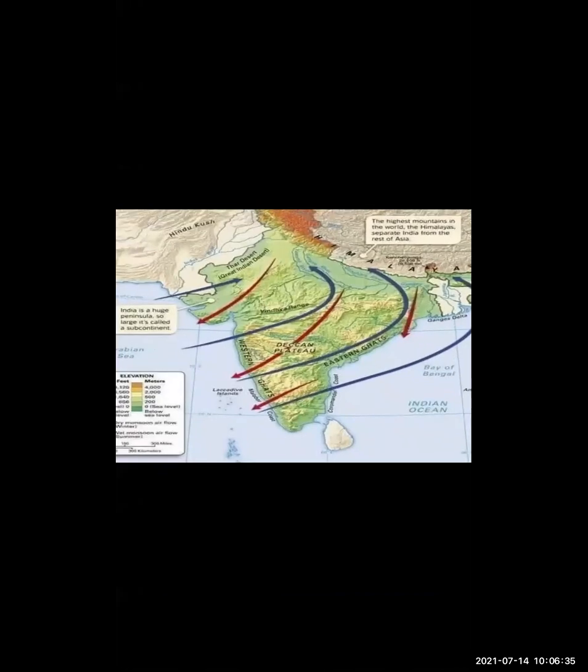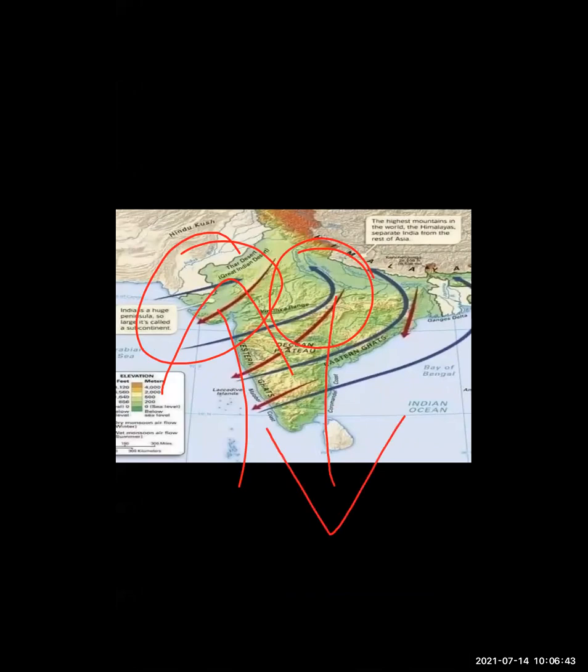Gradually in summer, in the Thar desert and in the Punjab plains, the high temperature is there, and because of this you find low pressure of wind. But the Indian Ocean faces high pressure of wind. Because Punjab and Rajasthan face low pressure, the Indian Ocean is attracted and faces high pressure of wind.